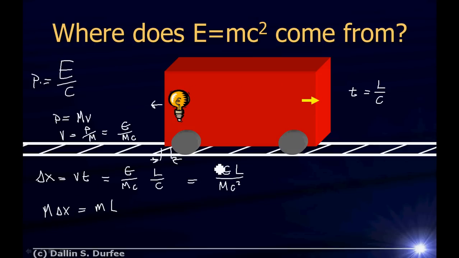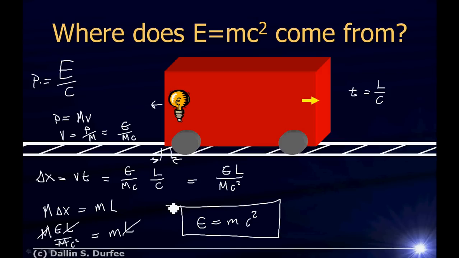Well, we have delta x here, so let's plug it in. We have capital M times delta x, which is the energy in the light, times L over the mass of the train car times c squared, and that's equal to the mass that was transferred by the light times L. Notice the L's cancel out, the M's cancel out, and if I move the c squared to the other side, I get E equals mc squared. So there's the derivation. Kind of long. I hope you were able to pay attention and understand what we were doing.